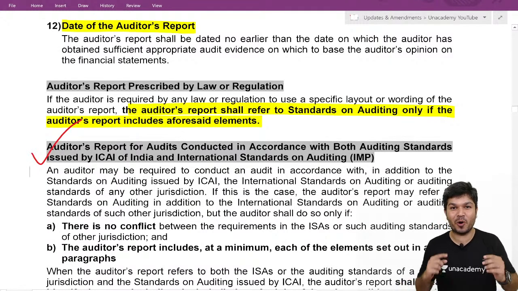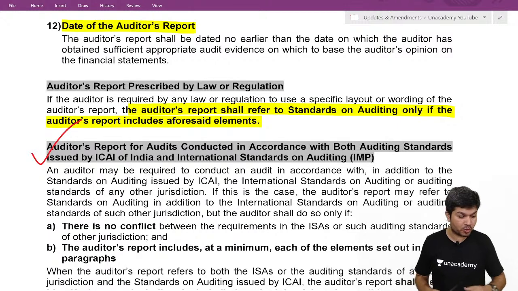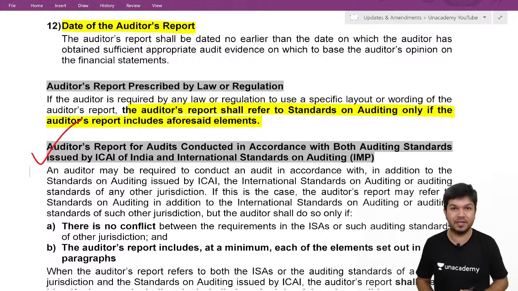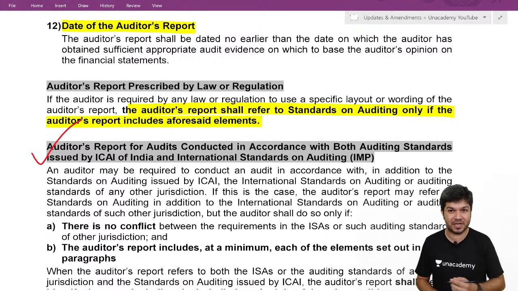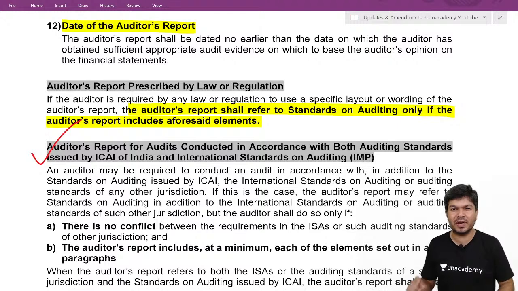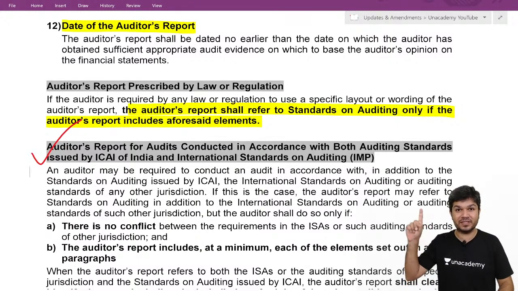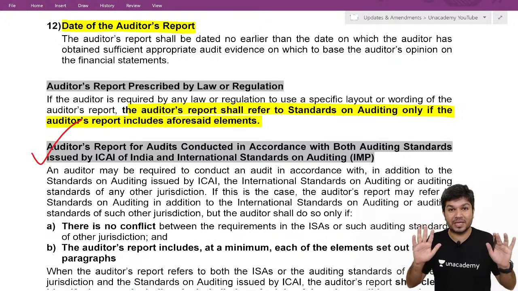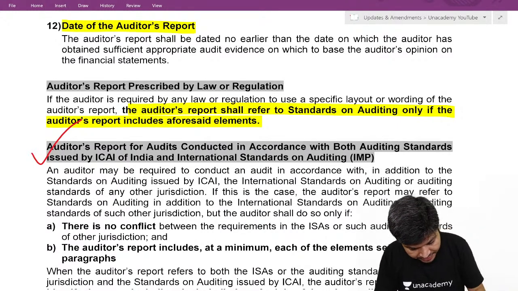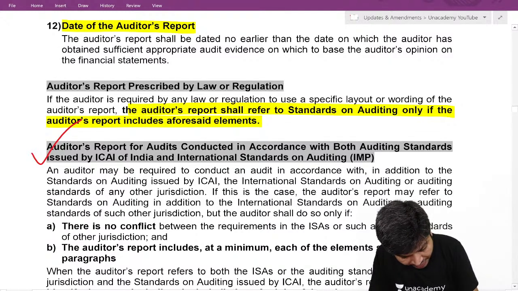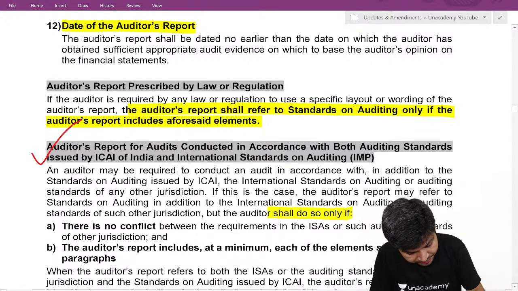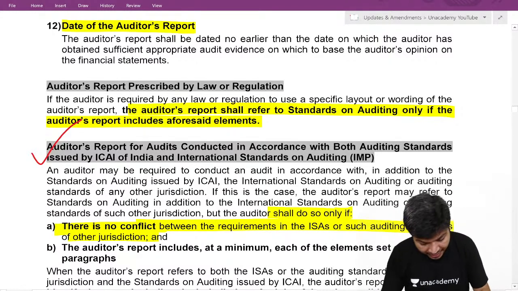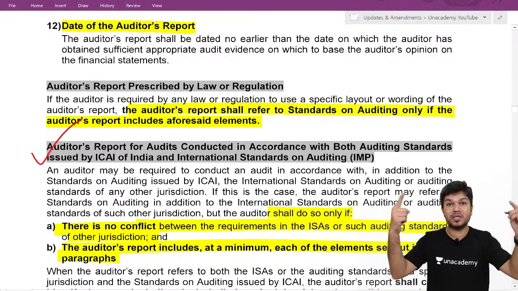So the point was, if I am called upon to report not only as per the Indian auditing standard, but also as per the international auditing standard, would I give one report or two reports? Now, pay attention. You can give one report. You can do so only if there is no conflict between the requirements of the Indian auditing standard and the international auditing standard, and the report contains the minimum of these 12 points which we discussed above.